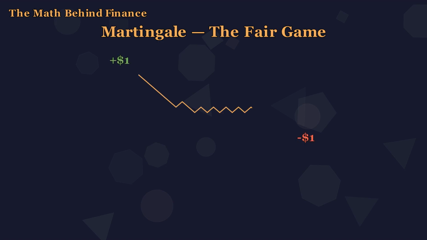The word martingale sounds intimidating, but it describes the simplest kind of random process there is. Imagine a fair casino game, where each round you might win $1 or lose $1 with equal chance. Each round, the expected change in your wealth, given everything you have seen so far, is exactly 0. Your expected wealth tomorrow, given today, equals today. No drift, no edge.